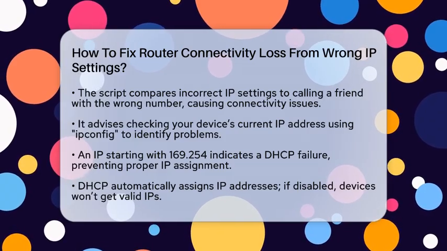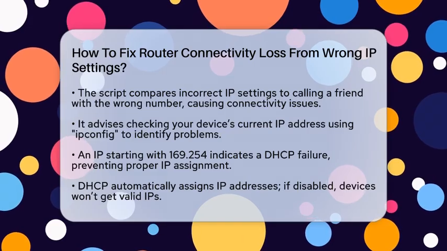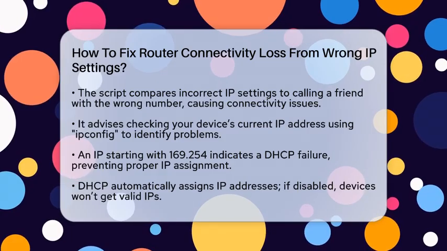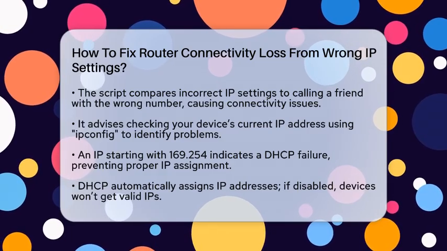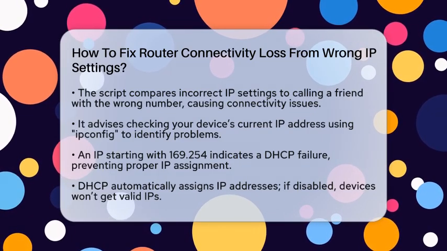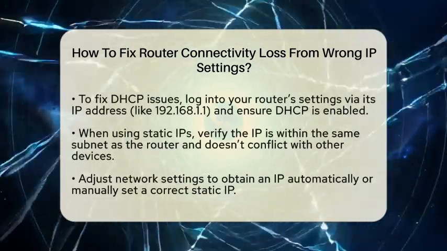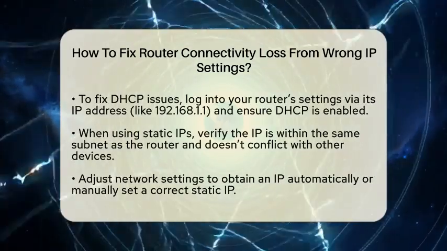DHCP is the system that automatically assigns IP addresses to devices on your network. If it's disabled or not working, your device won't get a proper IP. To fix this, log into your router settings and make sure DHCP is enabled. Usually, you can access your router by typing its IP address into a browser.